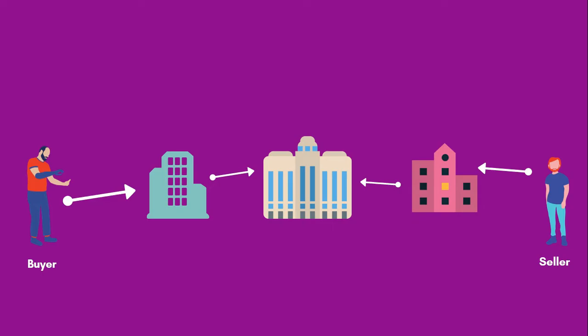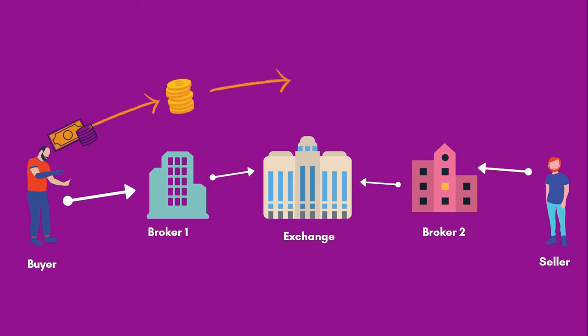And what do the broker and exchange get in return? Why would they allow us to buy or sell shares? Now for every transaction that we do, our broker charges us a fee called brokerage. Different brokers have different fees or brokerage. For the buyer in our example, broker 1 would charge fees and the exchange will also charge some tax. So when he wants to buy shares, he is ready to pay the cash, but apart from the cash, he has to pay some brokerage, and apart from brokerage, he also has to pay a few taxes like STT, GST, and transaction charges to the exchange.